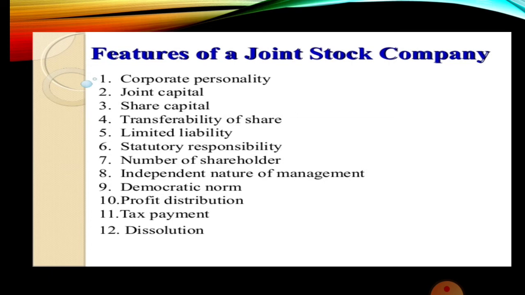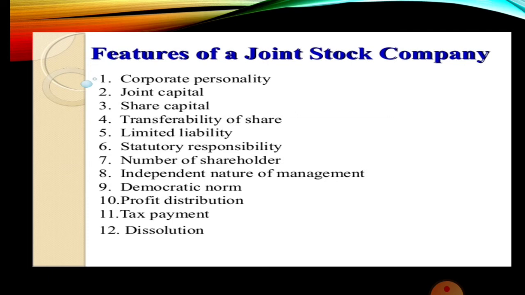So this point also you should keep in mind. One share, one vote. This is a distinct feature of joint stock company. The principle of voting in a company is one share, one vote. That is, if a person has 10 shares, then he has 10 votes in the company. So this is in direct distinction to the voting principle of cooperative society, where the one member, one vote principle applies. That is, irrespective of the number of shares held, one member has only one vote. So one share, one vote is the principle followed in a joint stock company.